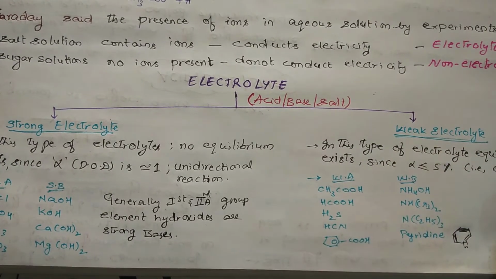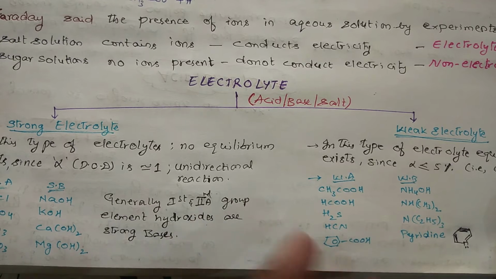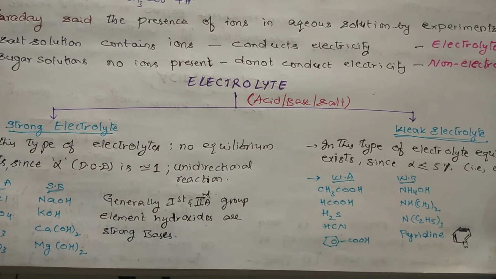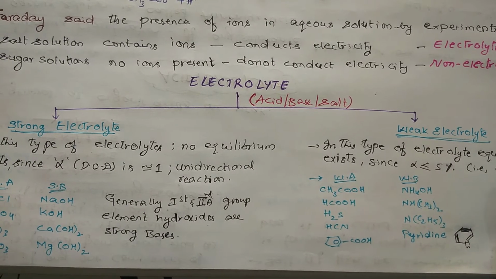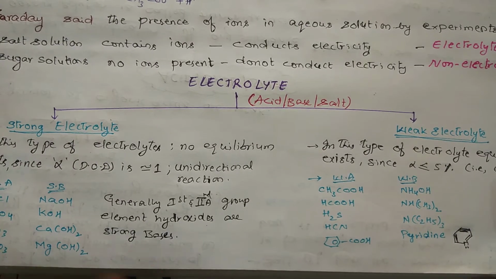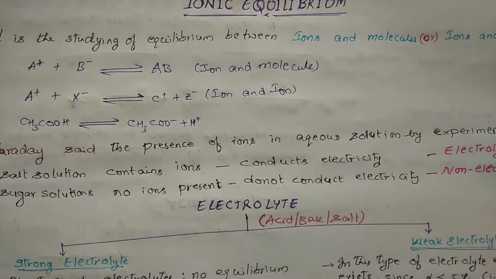Generally organic acids are all weak acids. See, when there is presence of ions, it is an electrolyte. If there is no presence of ions, it is a non-electrolyte. Among electrolytes and non-electrolytes we will be dealing only with electrolytes. In electrolytes again two types are there: one is strong electrolyte, one is weak electrolyte. And in a strong electrolyte there is no equilibrium, so there is no use of strong electrolytes in this chapter because we are talking about ionic equilibrium, right?